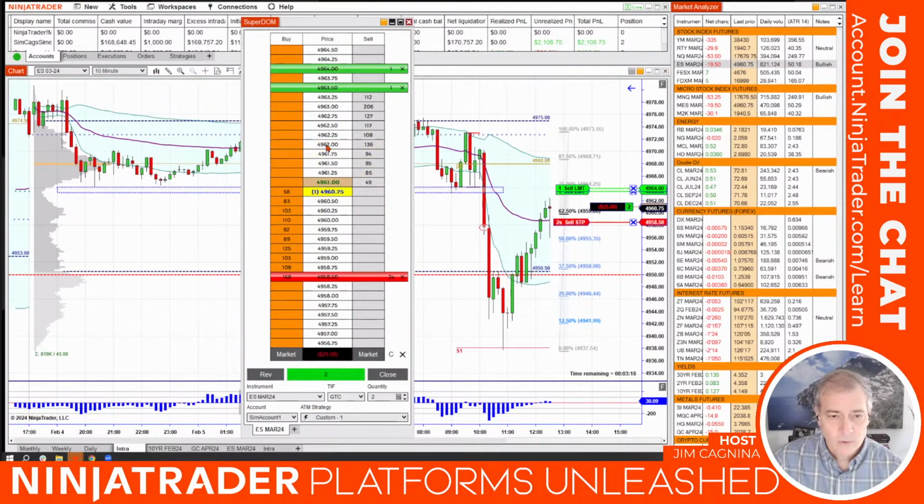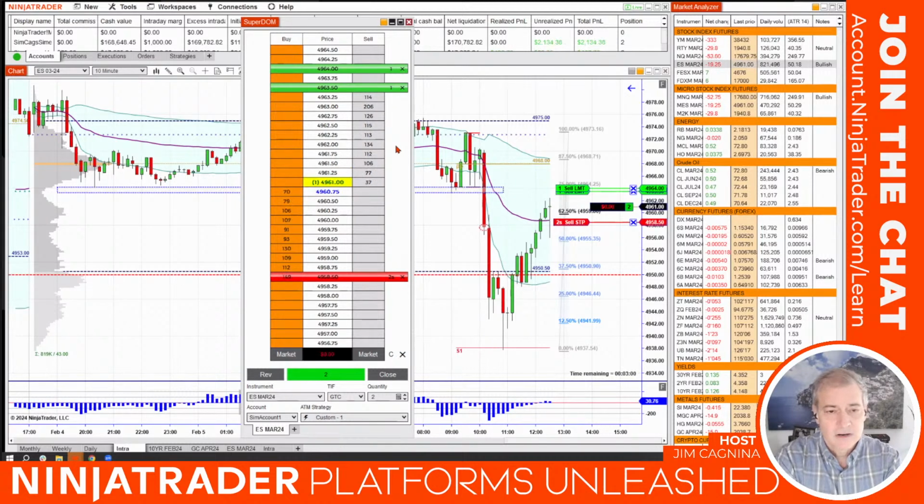1, 2, 3, 4 to 62. We want to see a 49.62 print, and then our stop will jump to break even plus a tick. A couple more ticks, we'll get there. And then hopefully it'll continue on its merry way up and we will achieve our profit targets.